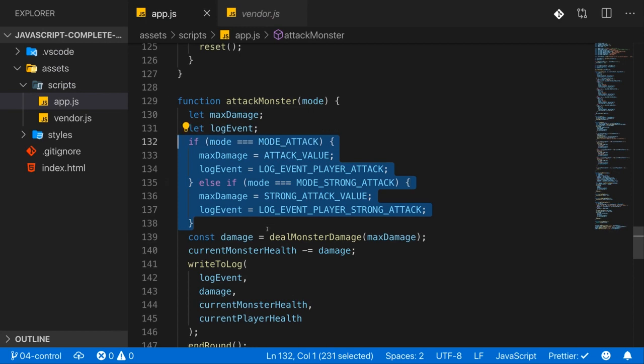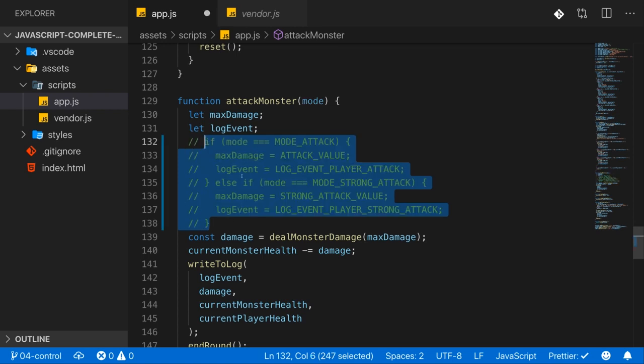And let me make it very clear that there is nothing wrong with using an if statement like this. In some cases, using explicit if statements like this might also lead to more readable code than using ternary operators.